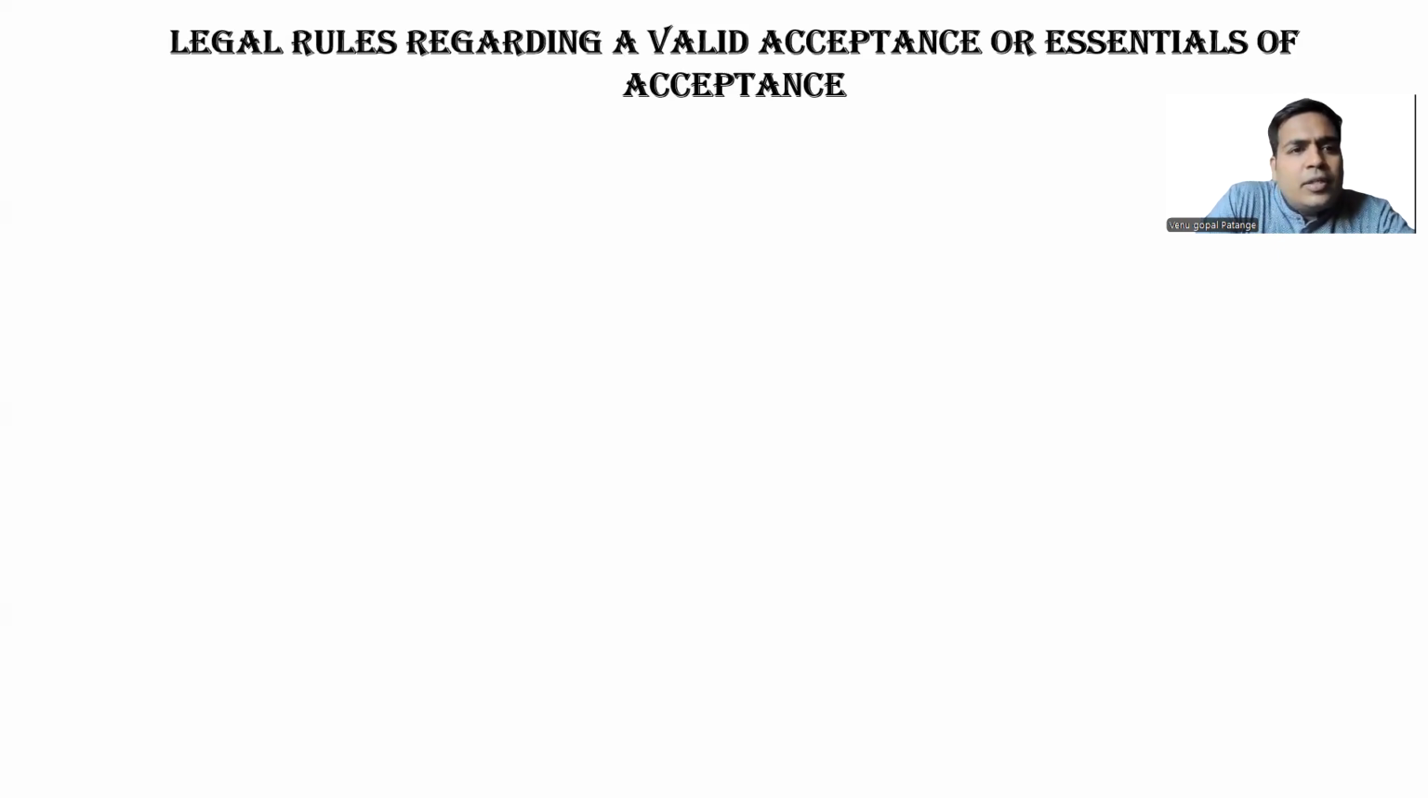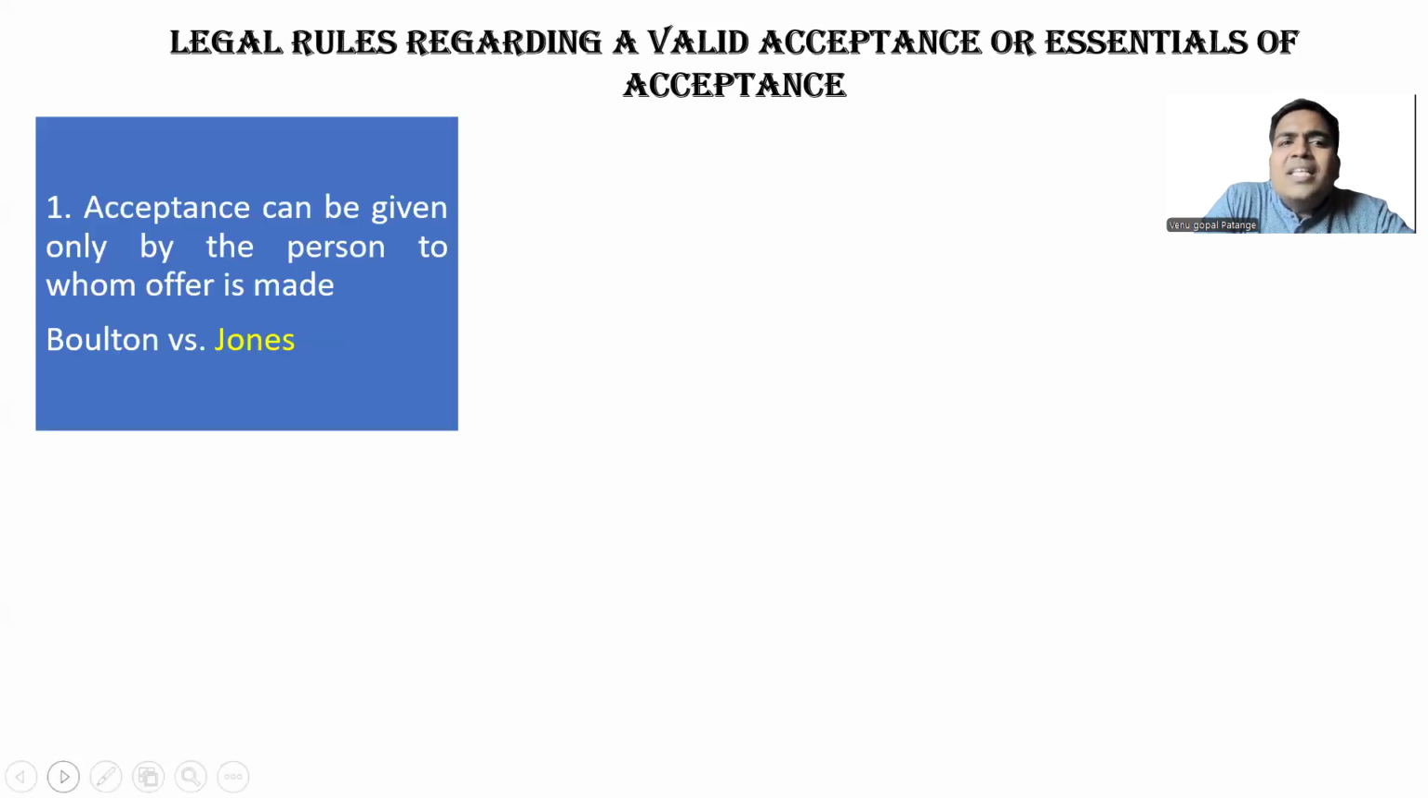The first pointer is the acceptance can be given only by the person to whom offer is made. So if you can recall the case law, Bolton versus Jones, when we were discussing offer. So what happened in this case law? Let us say there are three parties, A, B, and C. A has sold his business to B.